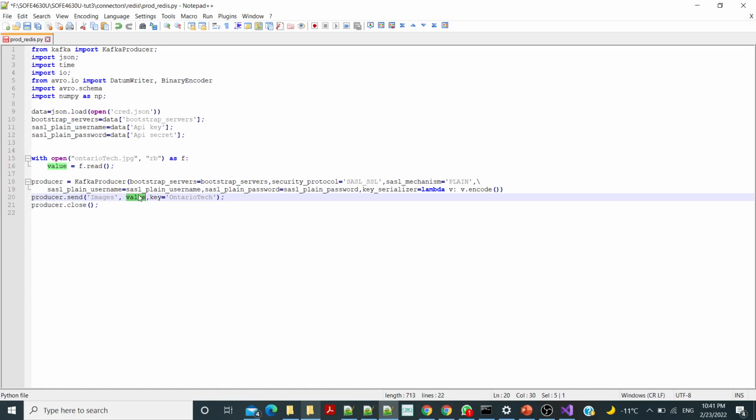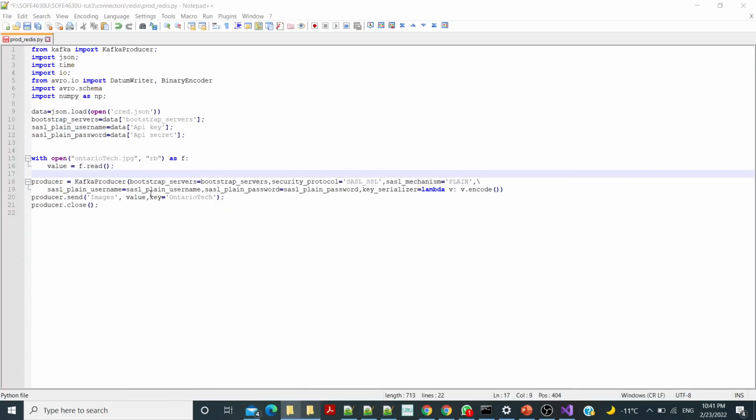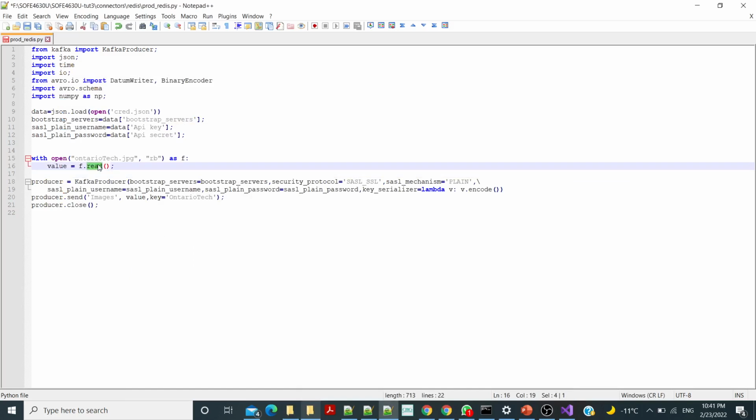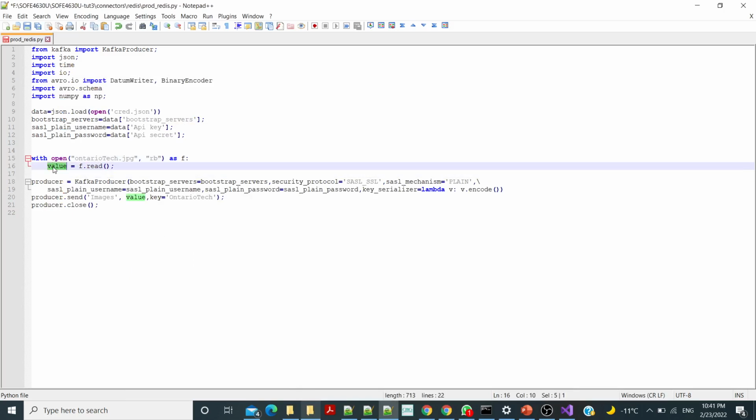So what we'll do, we'll open the image called intertech.jpg, which is that image, and read it as bytes with the function f.read. f is this file handler, into value, and this value will be sent to, let's call it, to Redis.